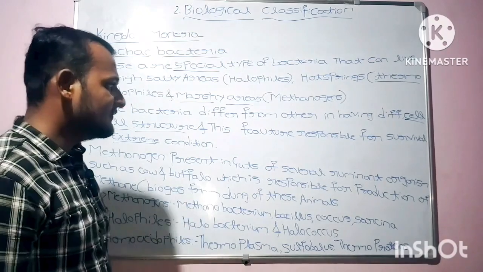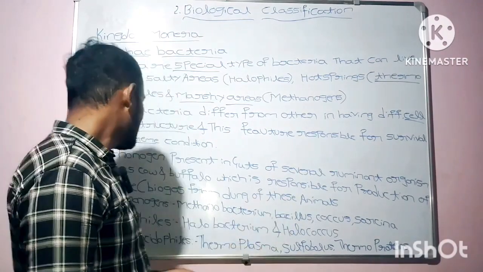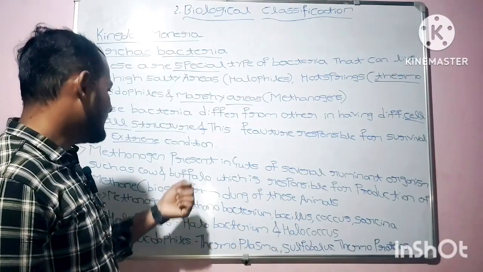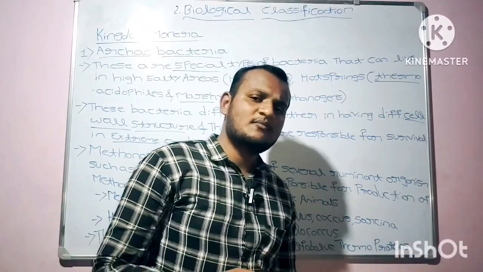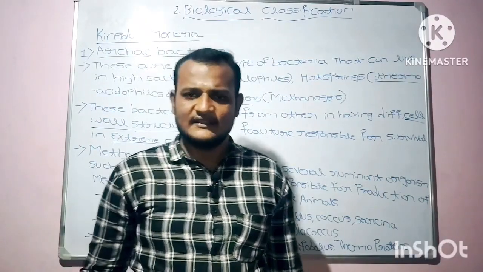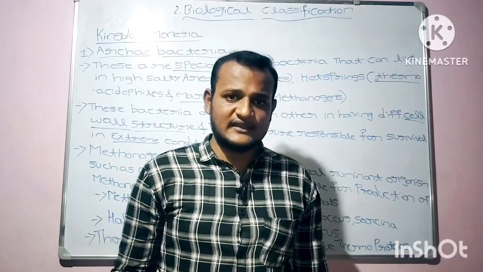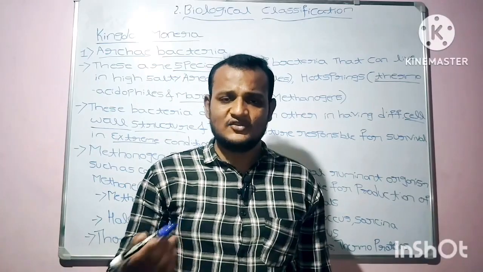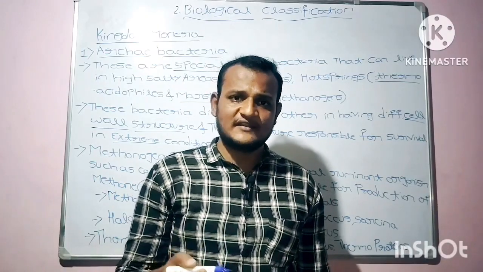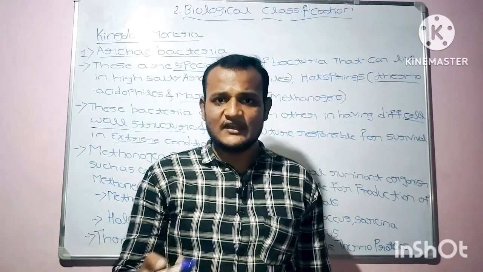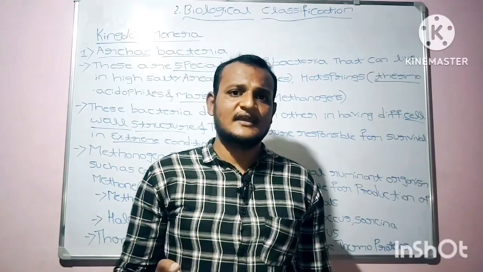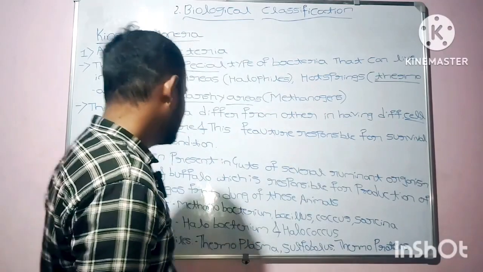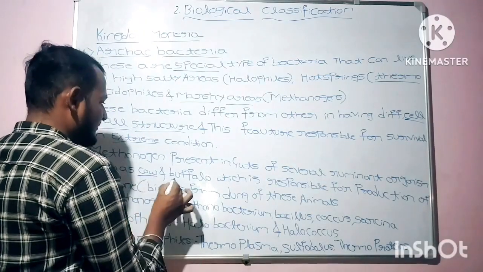Methanogens are present in the gut of several ruminant organisms such as cow and buffalo. Cow, buffalo and other organisms have methanogens in their guts. The example for ruminant animals is cow and buffalo.